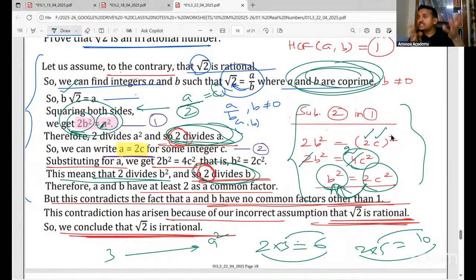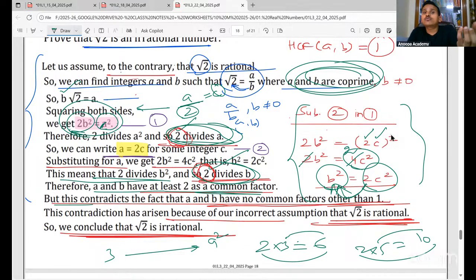But HCF is what? Largest number which divides. If it is co-prime, the largest number which will divide is 1, right? If the numbers are co-prime, the largest number which will divide is 1. Yes or no? Yes. But here, 2 is dividing A and B. That means, therefore, A and B have at least 2 as a common factor. But this contradicts our assumption.